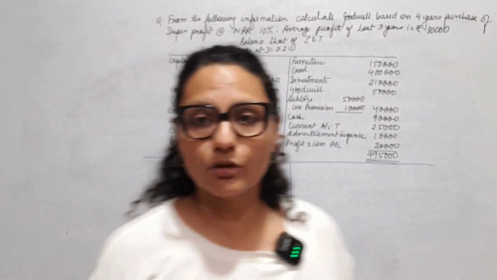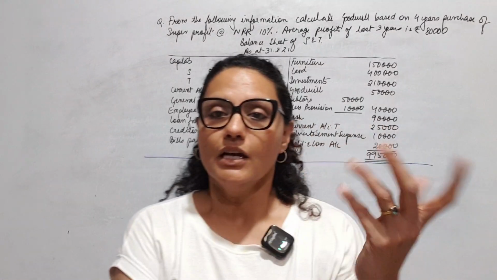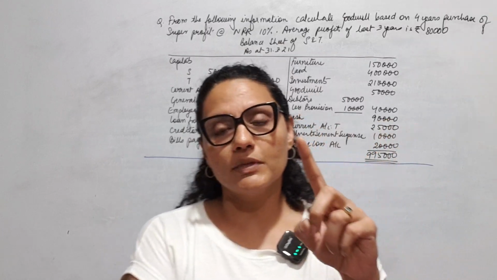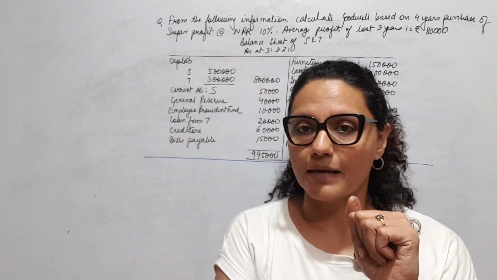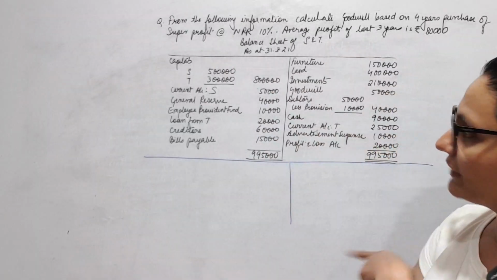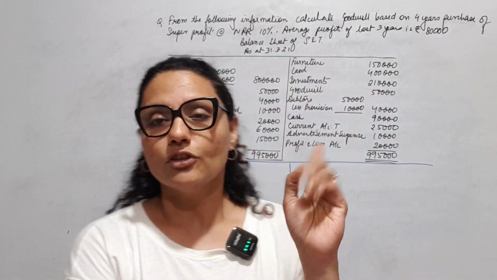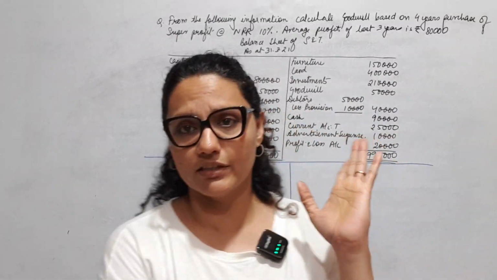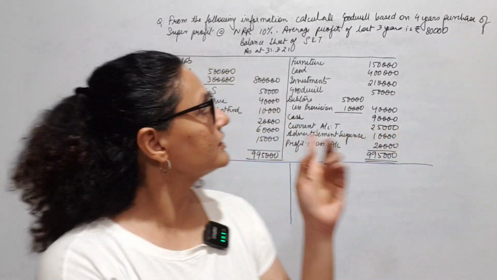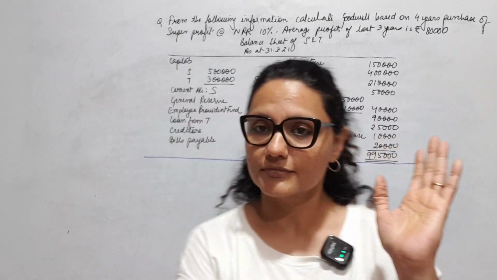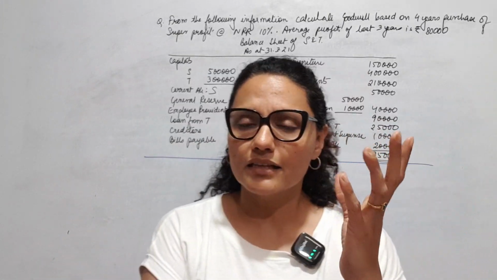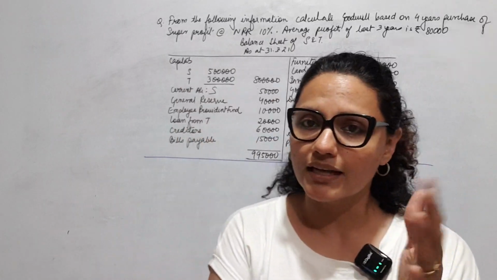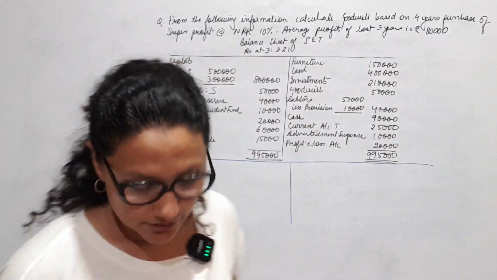So for my super profit method, if you've just seen the formulas, what all do we need? Normal profit. For normal profit, I need NRR and capital employed. Okay, capital employed I have to find from the given balance sheet. Normal rate of return is given to me and I also need actual average profit which is given to me directly. Average profits are 80,000. Alright. So that is done. So only thing that I have to arrive here is at the capital employed and then things will be easy for me. So let's see.